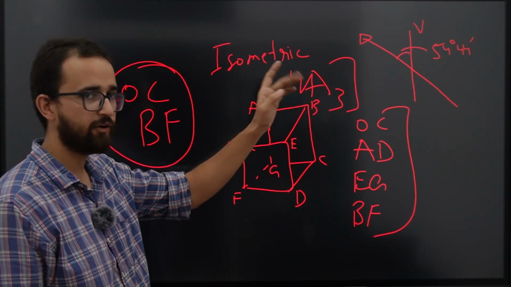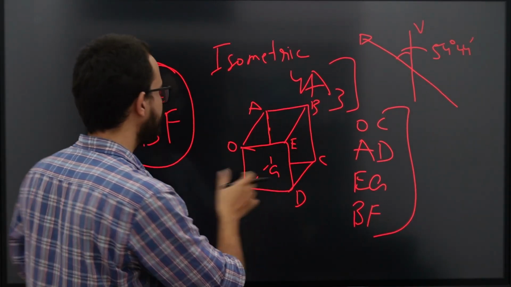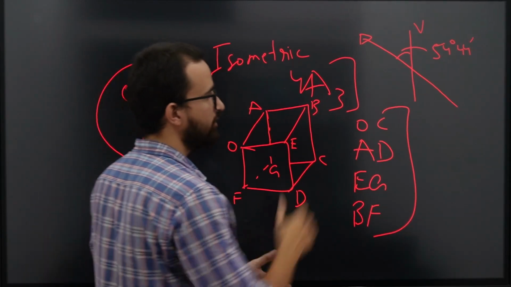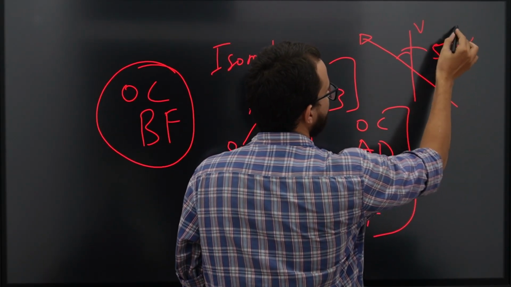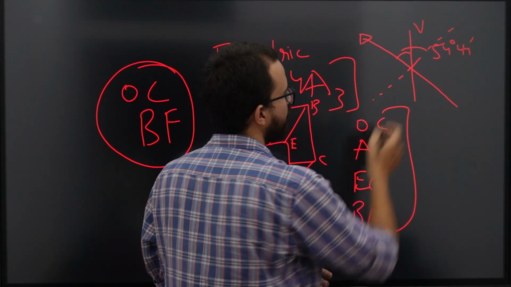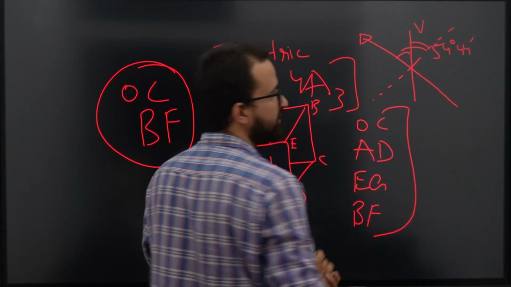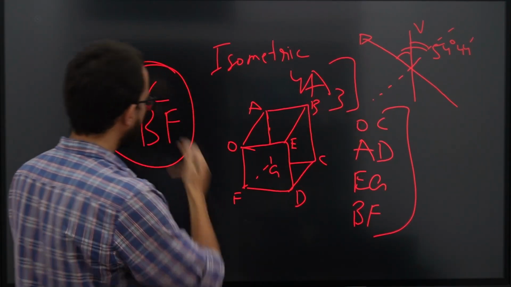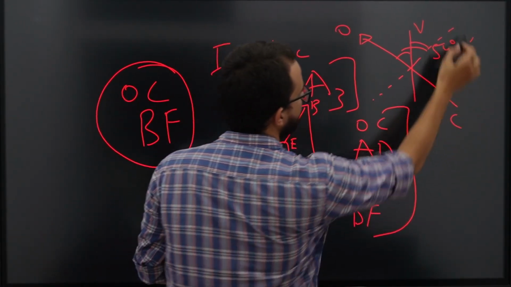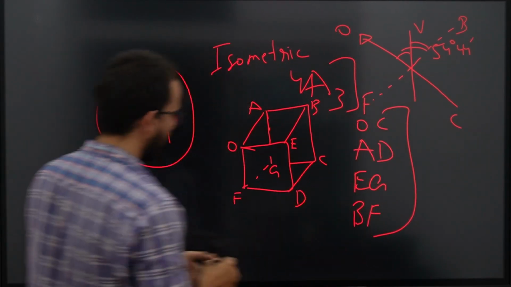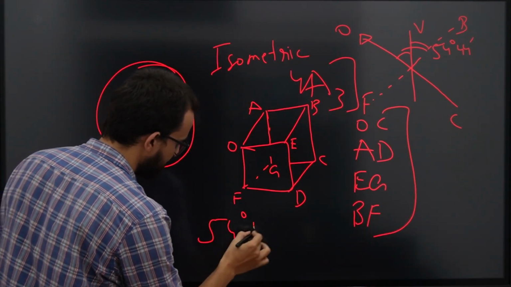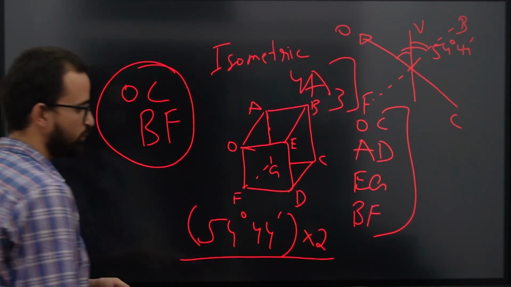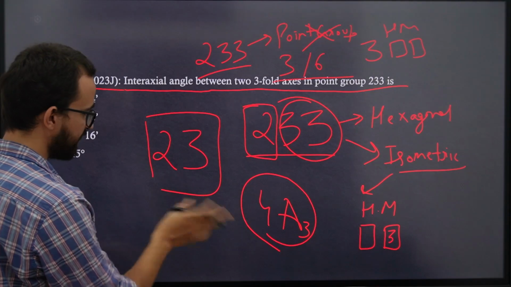We need to know this value so that we can solve such questions. Let us take the other diagonal now. If this was 54, 44, the other diagonal would also be the same angle. So the total angle between these two lines, OC and BF, would come out to be 54 degrees 44 minutes times 2. So you would get something around 109 degrees.